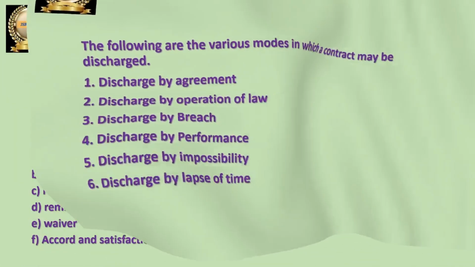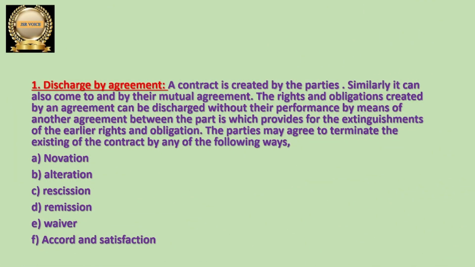Let us discuss the first one, that is discharge by agreement. A contract is created by two parties, and they enter into the contract by their mutual agreement. Automatically the rights and obligations are created by the agreement between the parties. Whenever both agree to do something, rights will be there for one party and the other party has to perform something. So the rights as well as obligations of the two parties are created by that agreement.